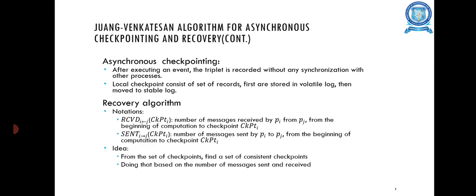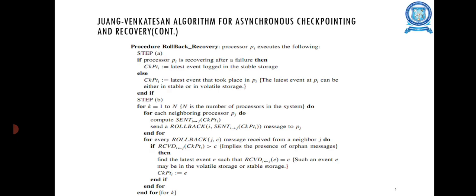Whenever a processor rolls back, all the processors must find out if any messages have become orphan messages. The orphan messages are discovered by comparing the number of messages sent and received from the neighboring processes.